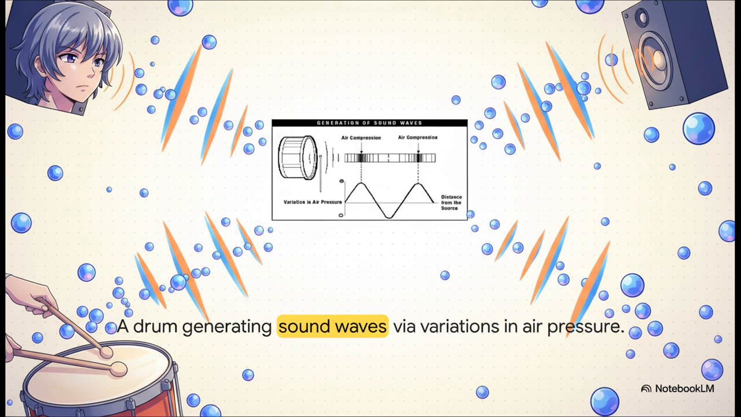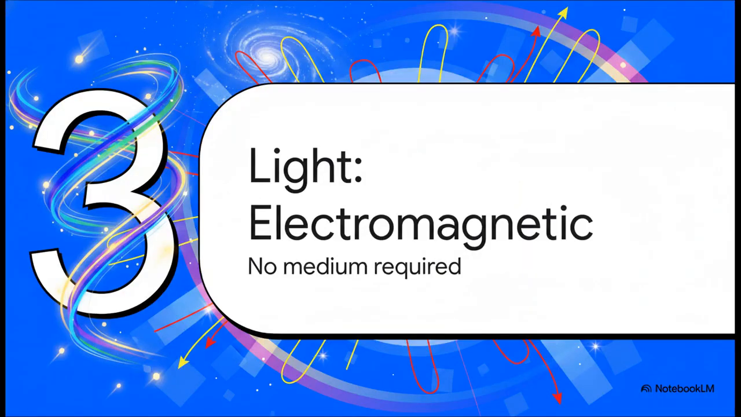Take this AI-generated animation of a drum. When you strike it, the drum head pushes outward, compressing the air molecules right next to it. Those molecules then bump into their neighbors, creating this sort of domino effect of changing air pressure. If you took away those air molecules, like, say, in the vacuum of space, that drum makes absolutely zero sound. No air, no sound. Okay, on to Section 3, Light, the electromagnetic wave.